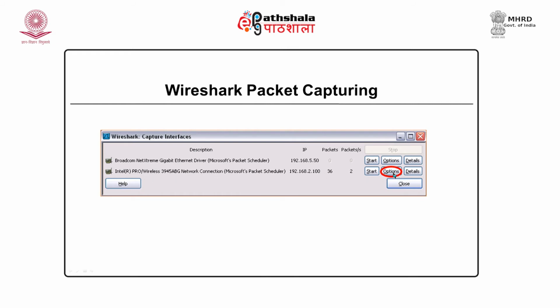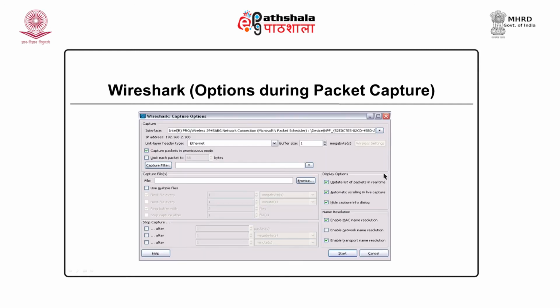When we click on options, you will get this screen. These are the capture options that are available. Here there is a tick, capture packets in promiscuous mode. So, it is capturing live packets. We can further specify whether we want to limit packets by size or whether we want to capture on a time basis.